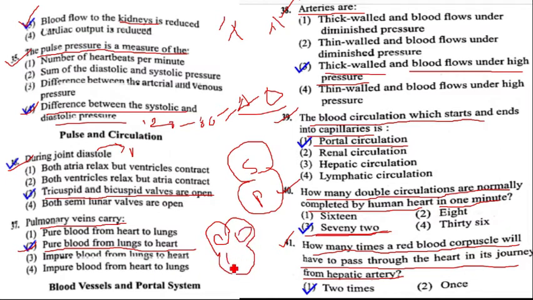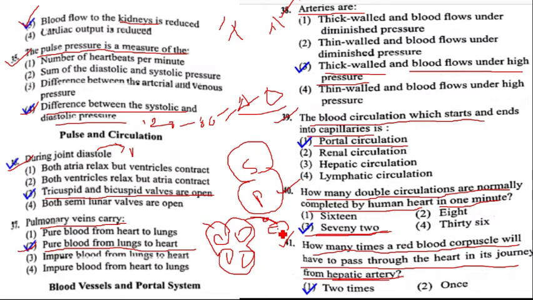This is the heart, and the hepatic artery is the artery which sends blood from the aorta to the liver. Here the red blood cell is there.